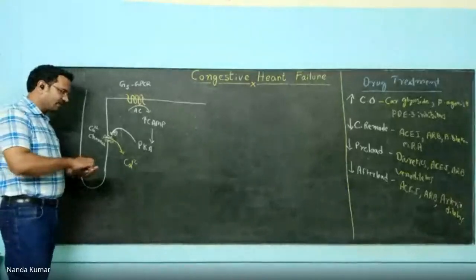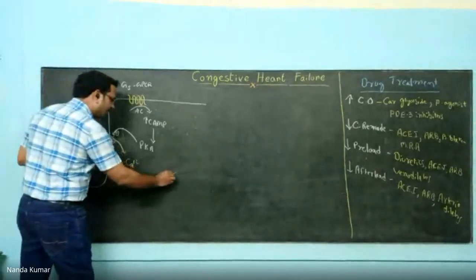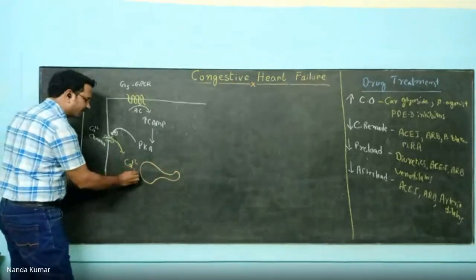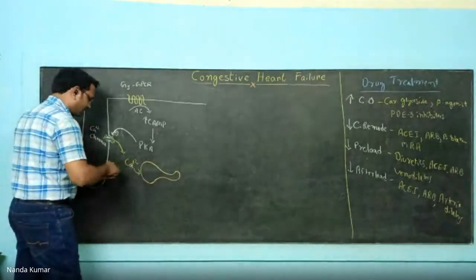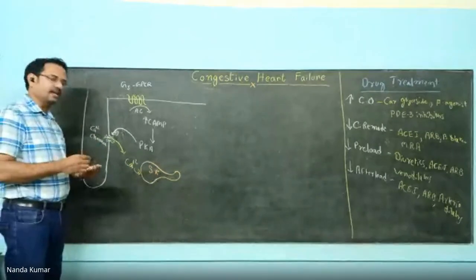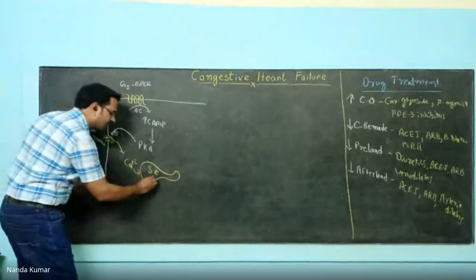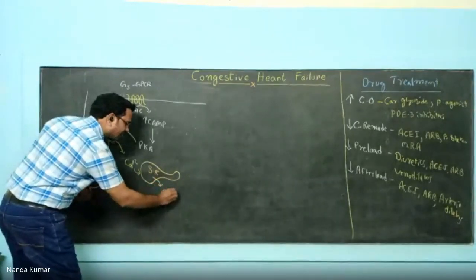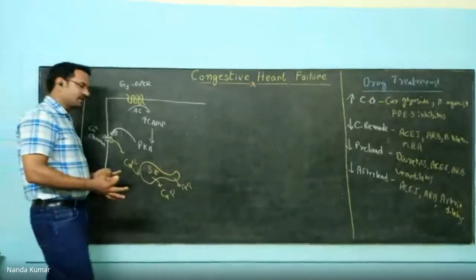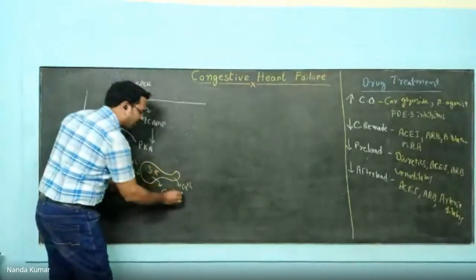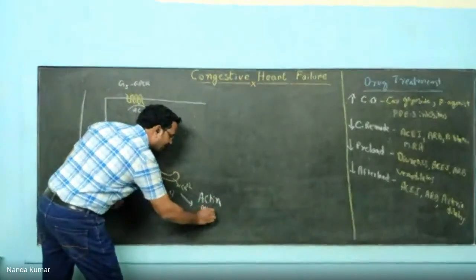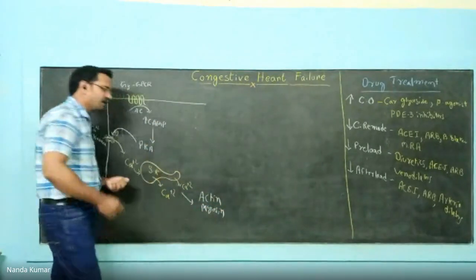Now, the released calcium has multiple fates. It acts on the sarcoplasmic reticulum. This is the sarcoplasmic reticulum, the internal store for calcium, and it stimulates further release of calcium. So all the calcium will come into the cell. Once calcium gets into the cell, it causes the activation of actin and myosin. We have discussed this already in the previous lecture.